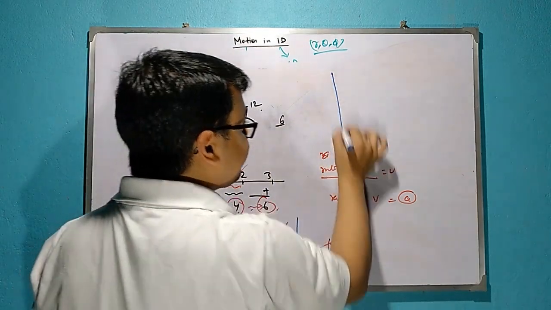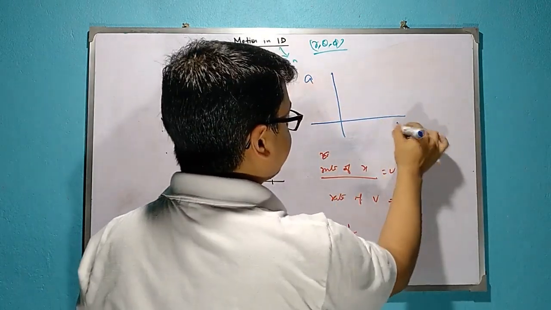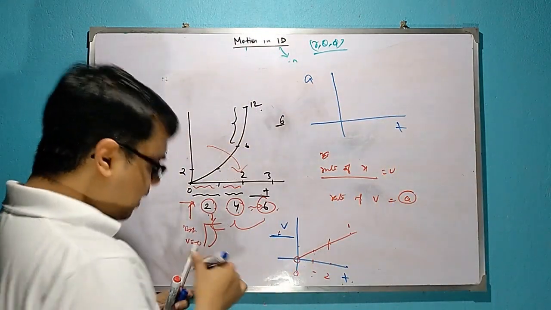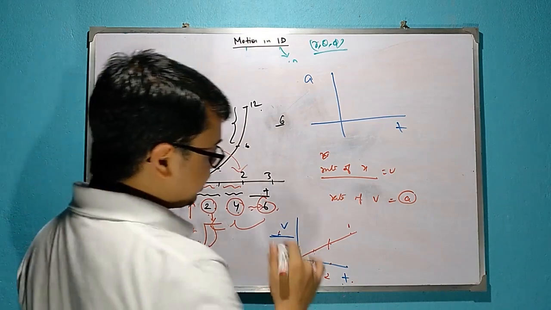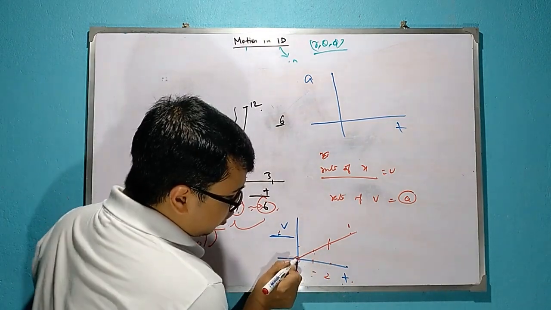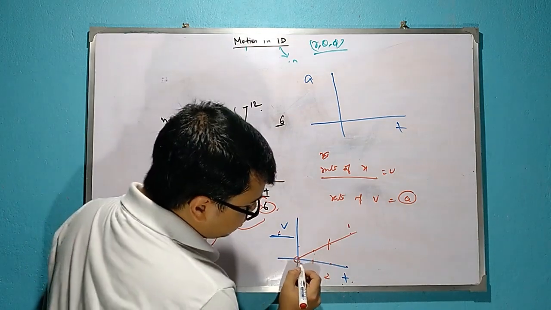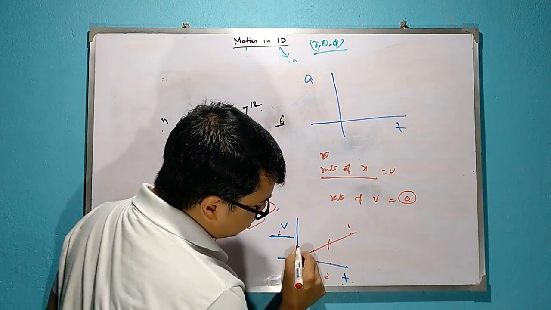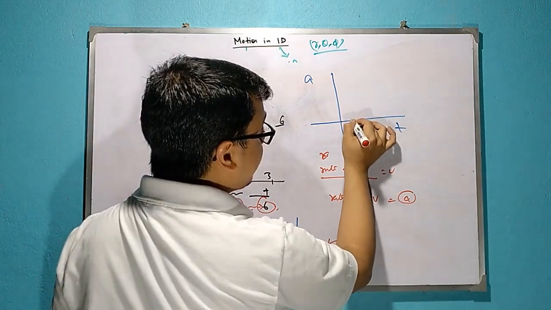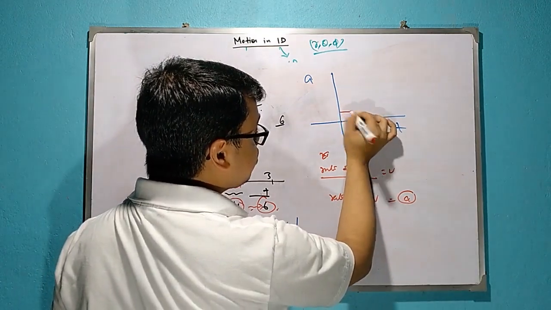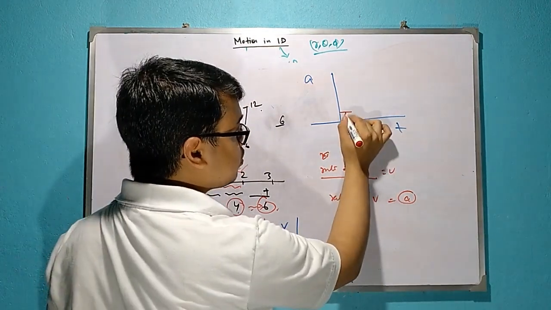Acceleration. So if you put it on an at graph, then see, at v0 it is at 0. From 0 to 1 it changes by how much? 2. So from 0 to 1 it will change by 2.